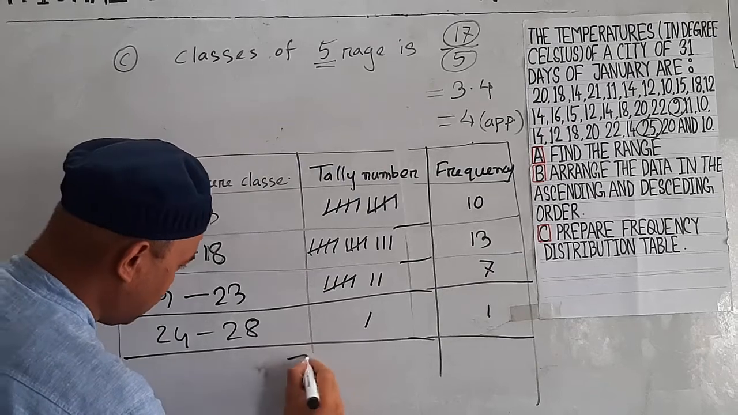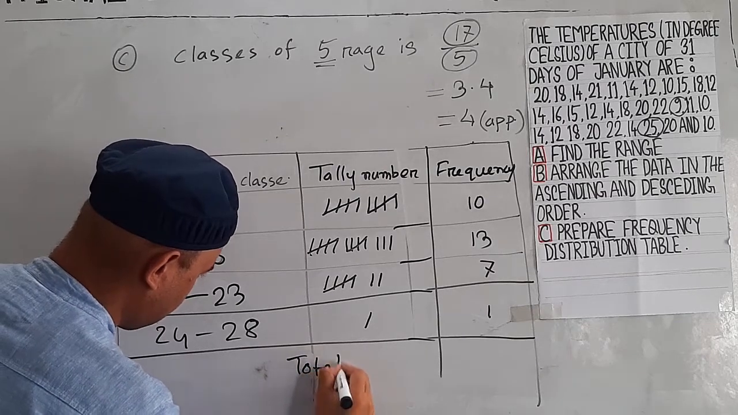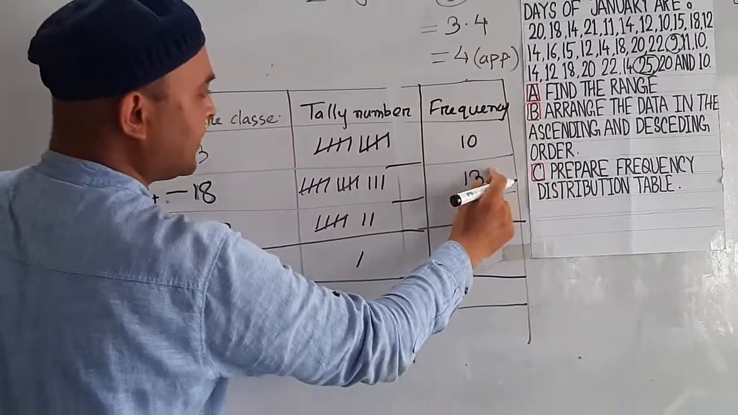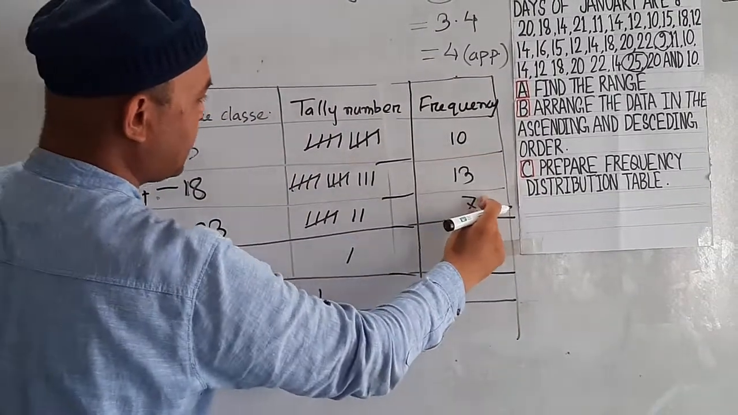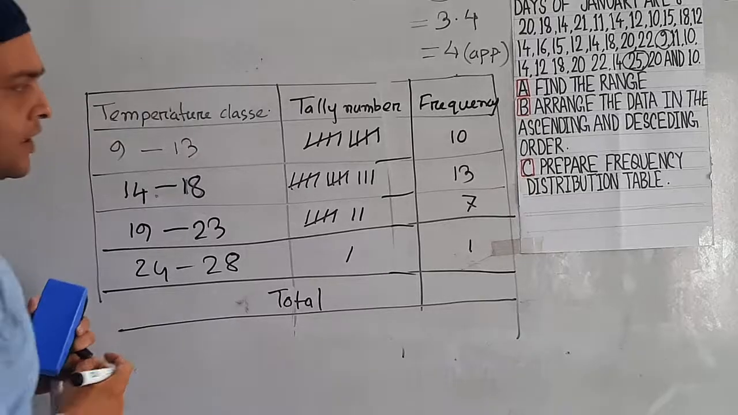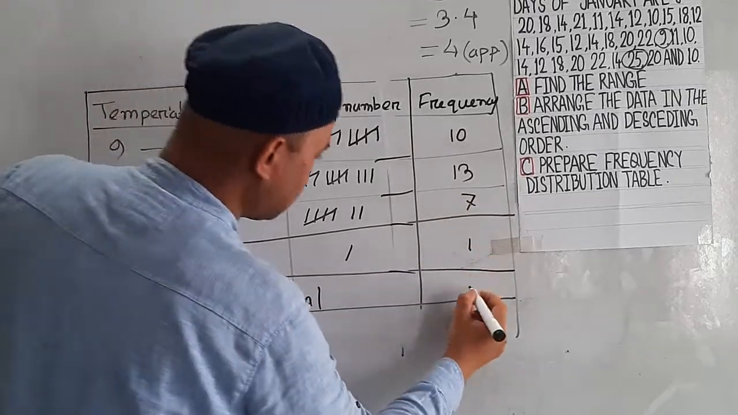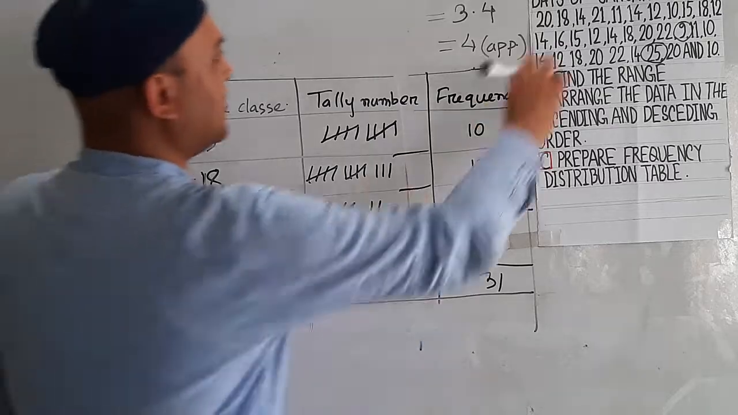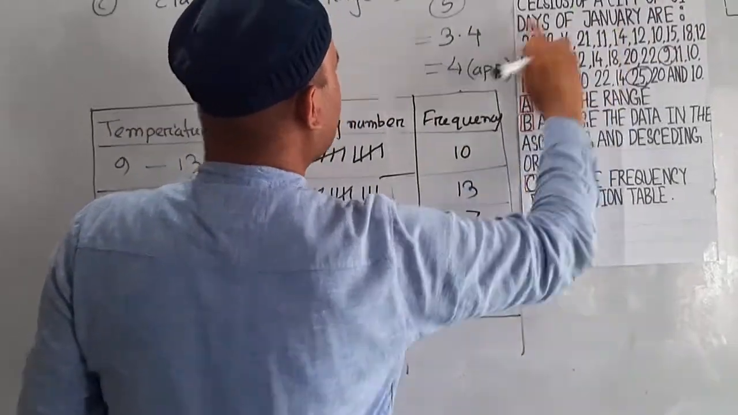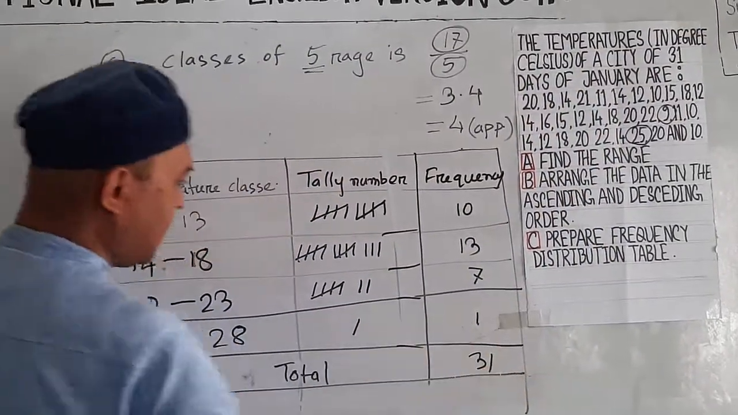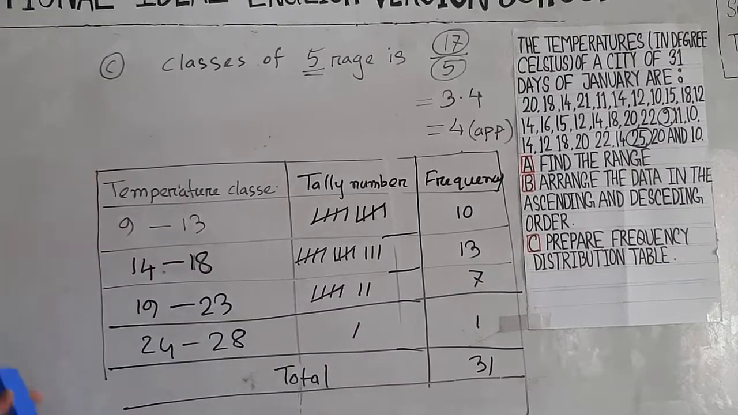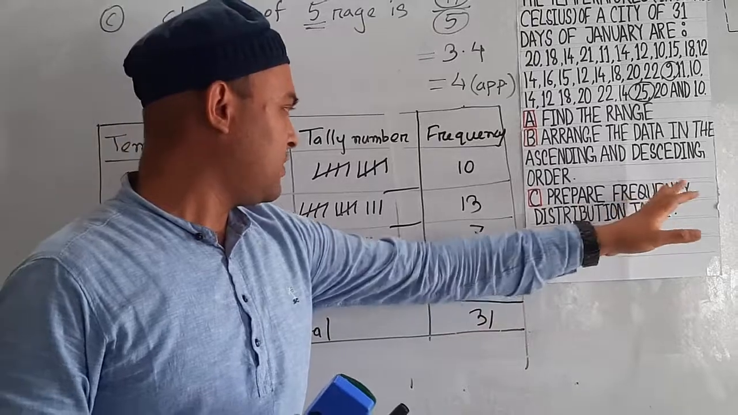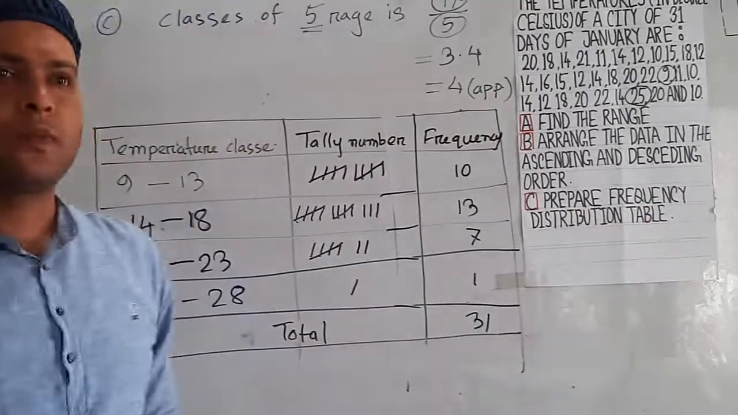So in total, 10 plus 13 is 23, 23 plus 7 is 30, and plus 1 is 31. So we already know that the temperature data is for 31 days. So this is the 31, and this is the frequency table.